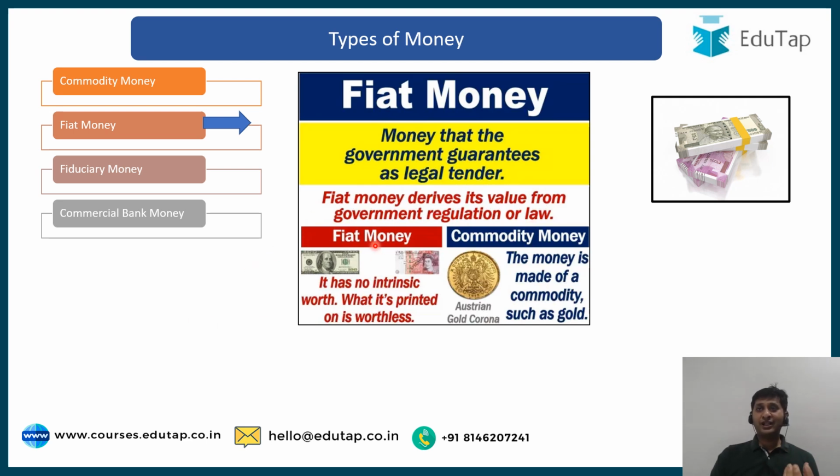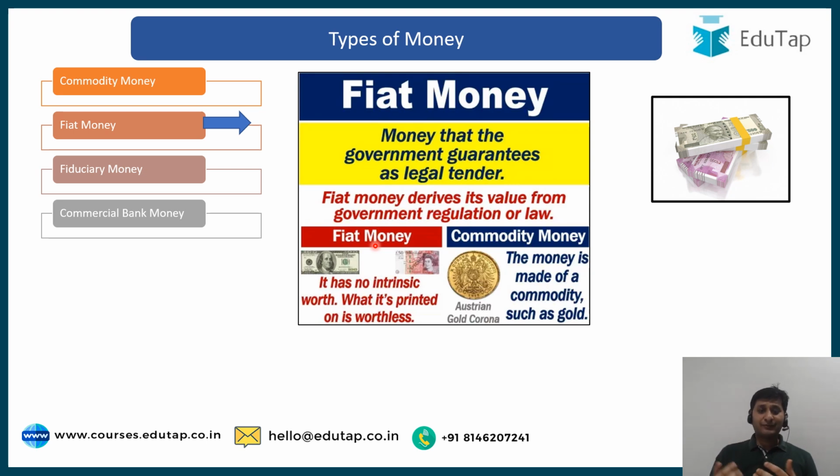For example, in India, you have various notes: 10 rupee, 100 rupee, 500 and 2000 rupee. If those notes are not guaranteed as legal tender, then they have no value. They are just pieces of paper, right? That is what happened after demonetization. The old notes were just like pieces of paper. They had no value because they were no longer acting as legal tender.